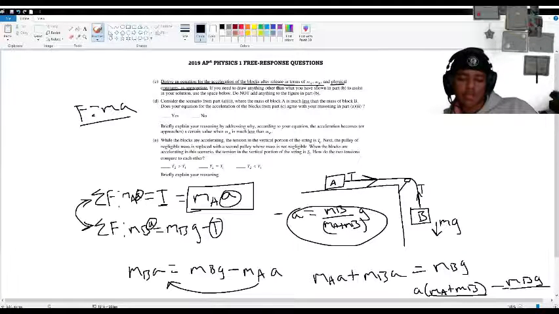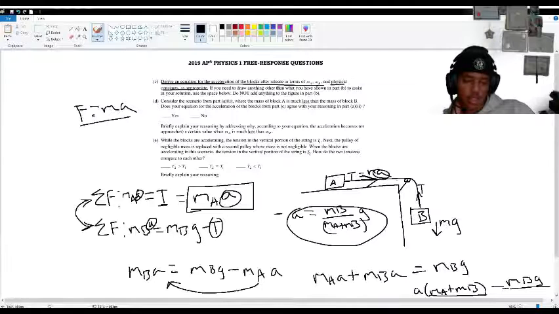What you also have to keep in mind is that there honestly was no point of doing this, other than because they asked you. You know that there's no friction here, so you just cross that out. The string has no mass, the pulley has no friction. What does that mean? It means all the forces are conserved and no energy is lost in this system, which means this mA a is equal to this mg, because this mg is the one that's forcing it down.